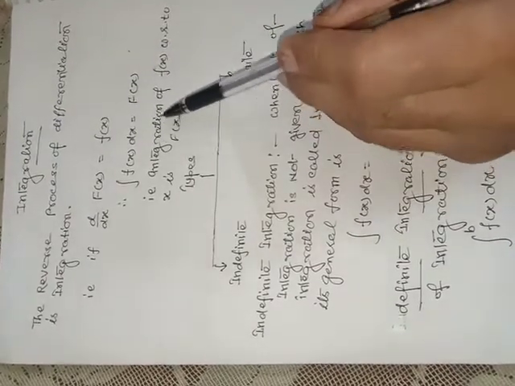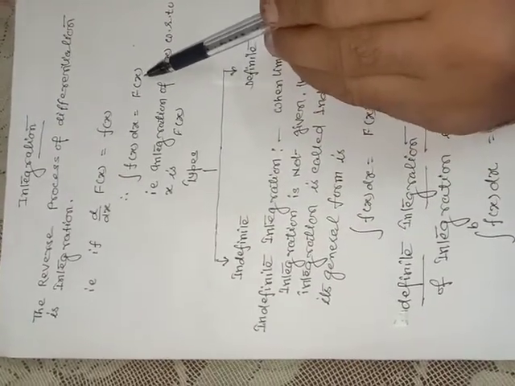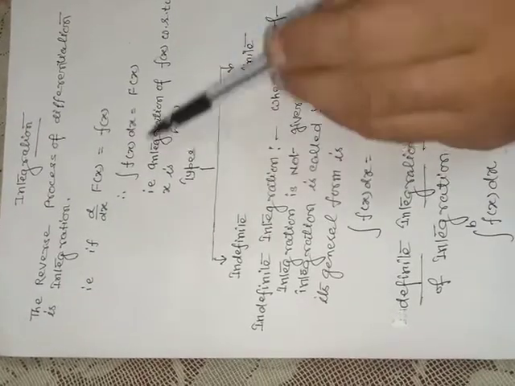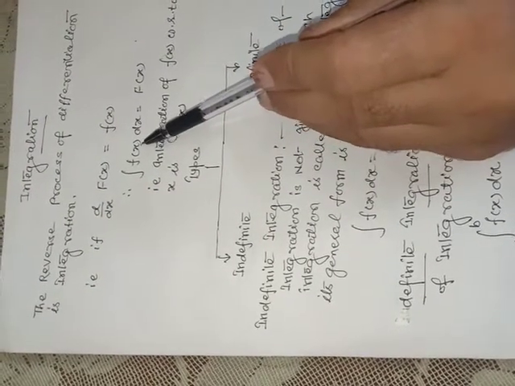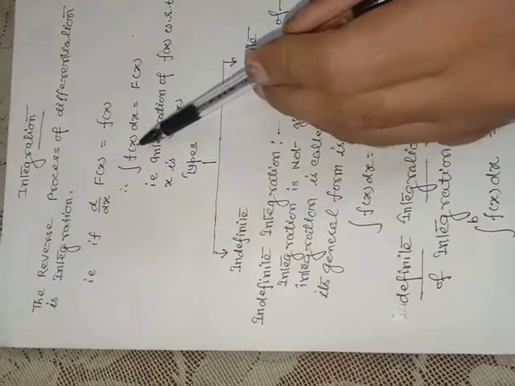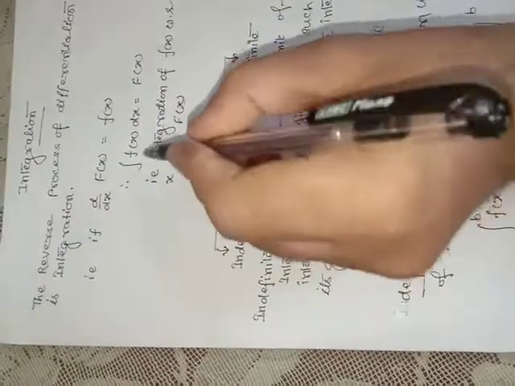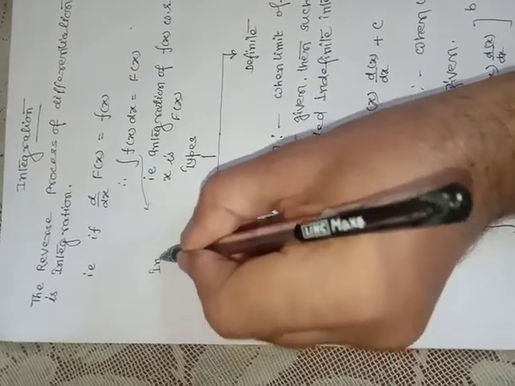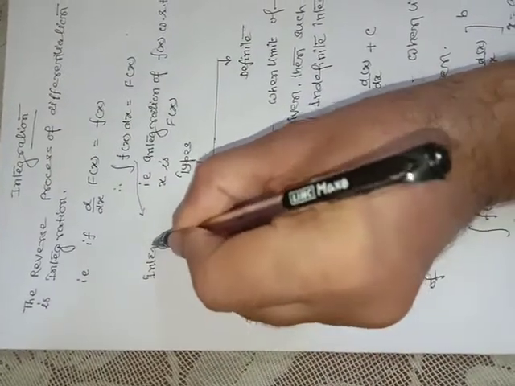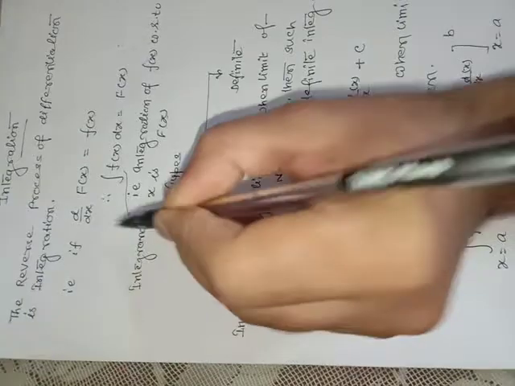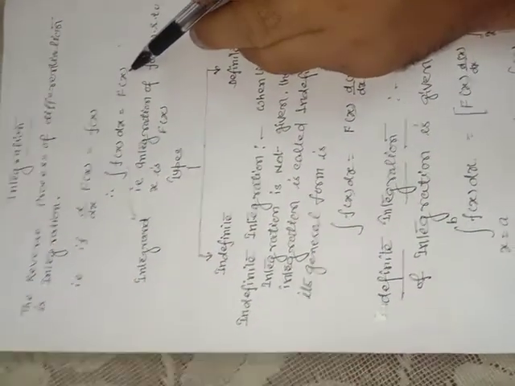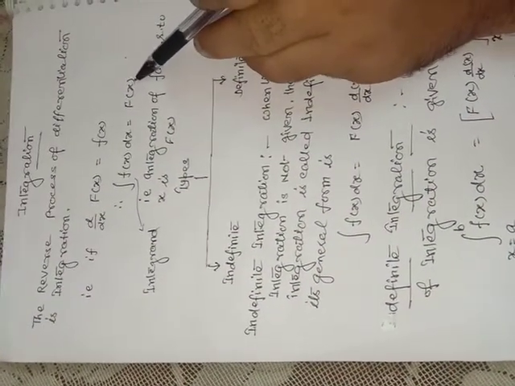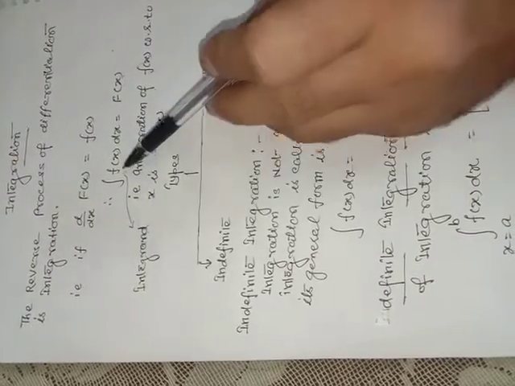Here capital F(x) is called the integration of small f(x) with respect to x, and small f(x) is called the integrand, meaning the quantity which is to be integrated. That is called the integrand. It means here capital F(x) is the integration of the integrand small f(x).